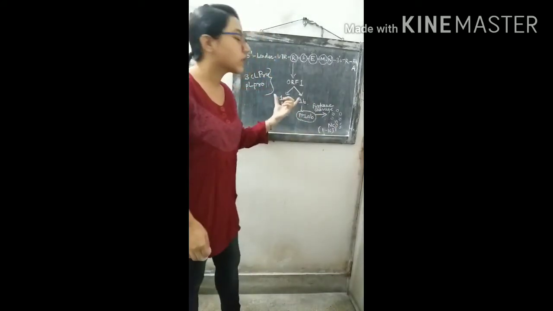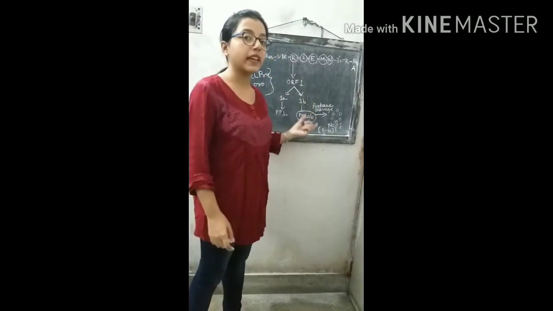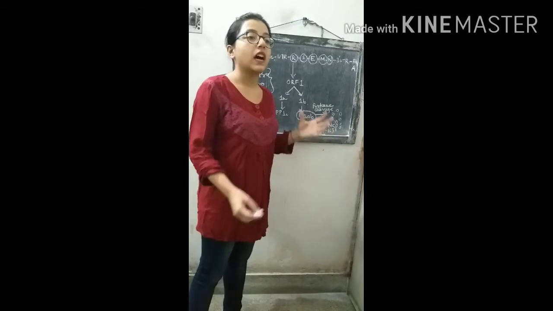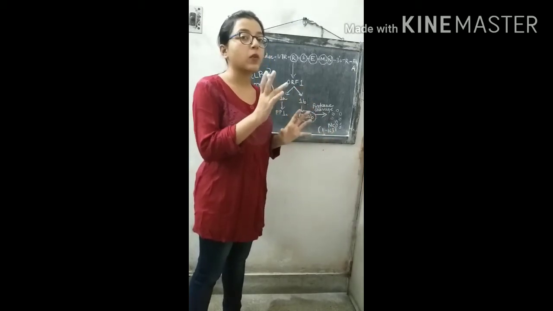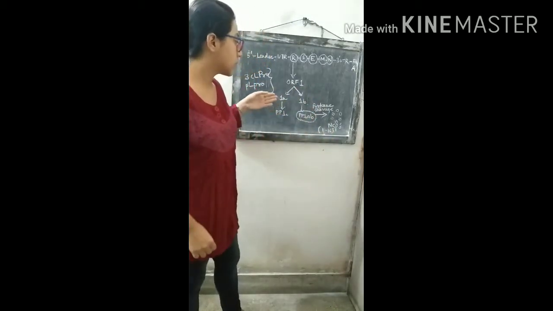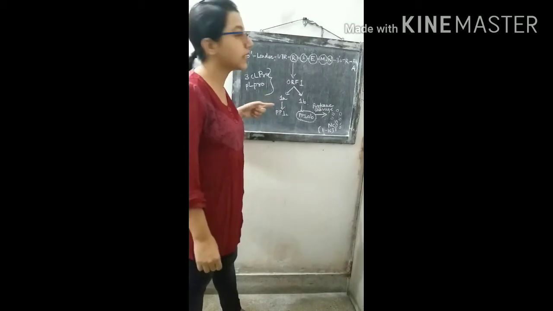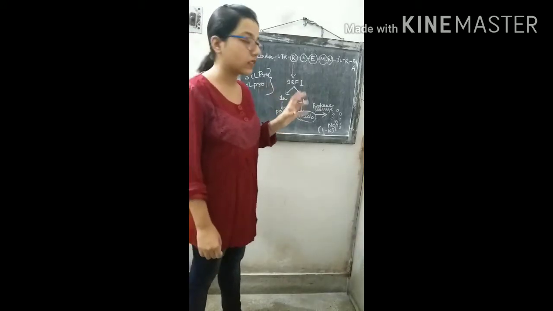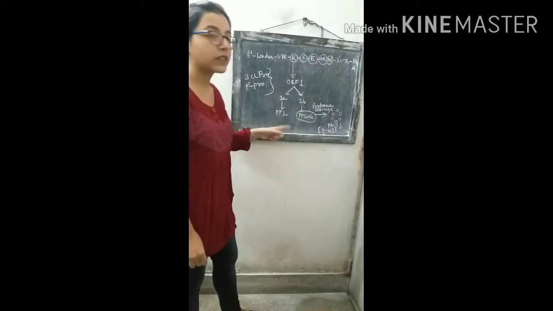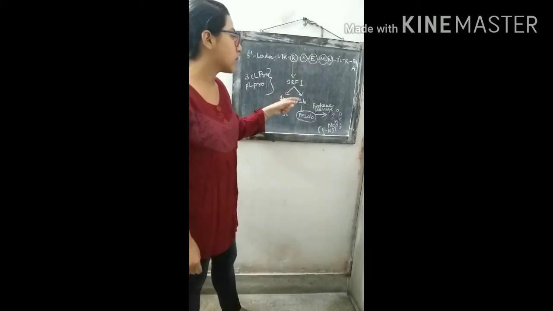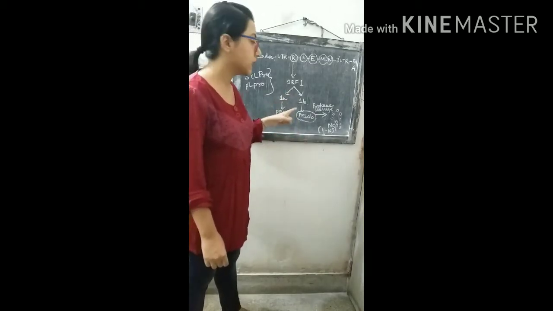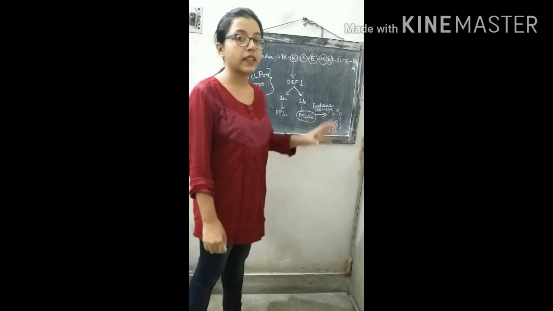The sequences of ORF1A and ORF1B are slightly overlapping. The protein that is formed from ORF1A is a polyprotein, named polyprotein 1A, and the protein that is formed from ORF1B is named polyprotein 1AB.